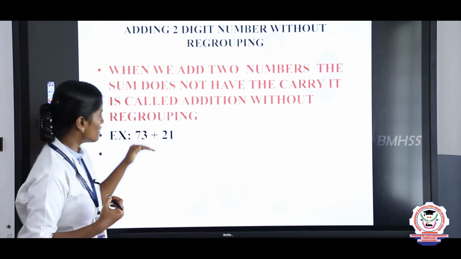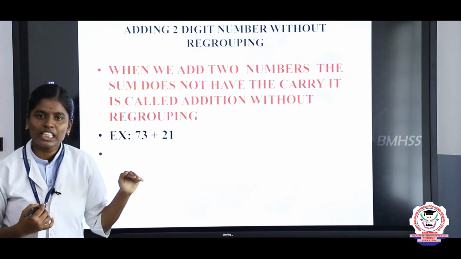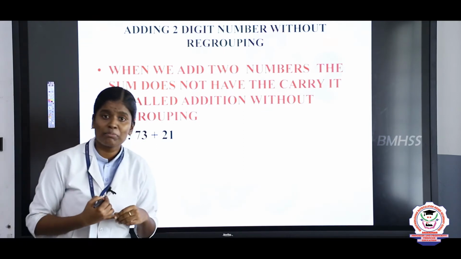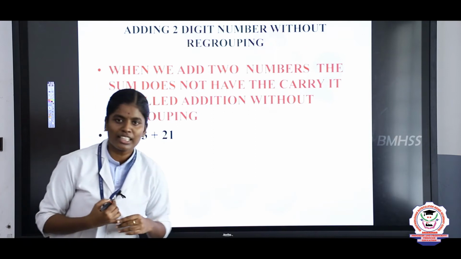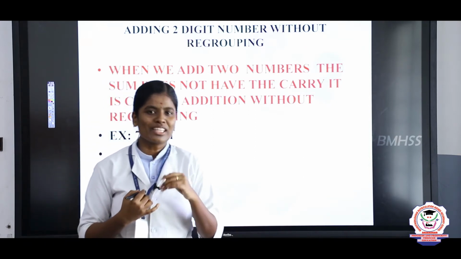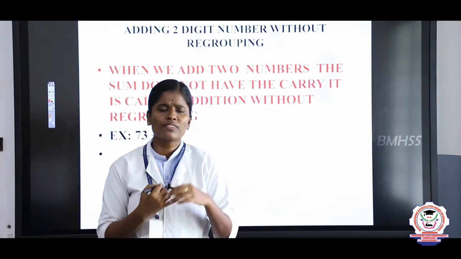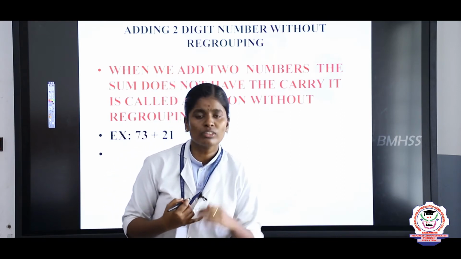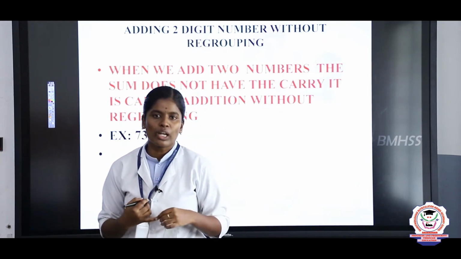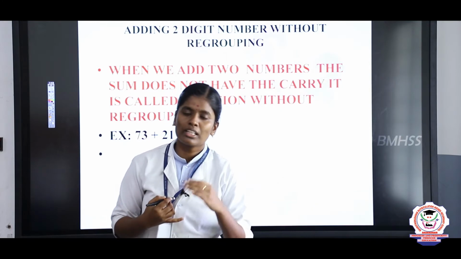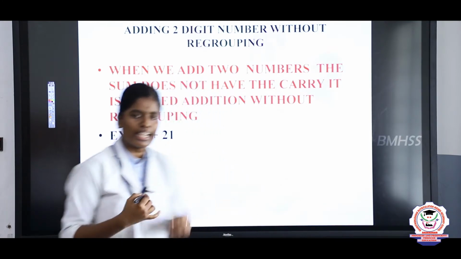Listen my children. First they are given one example: 73 plus 21. While adding the number, first you should write the place values. Before writing the place value, now I am going to tell why the place value is important in addition.